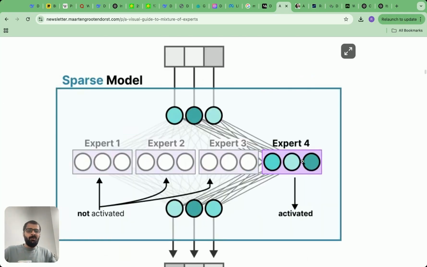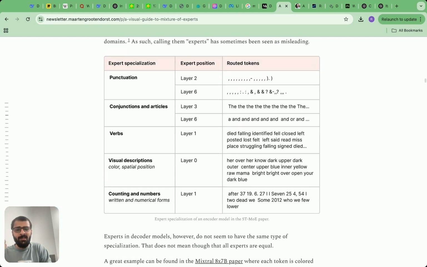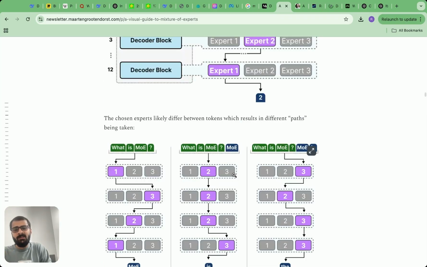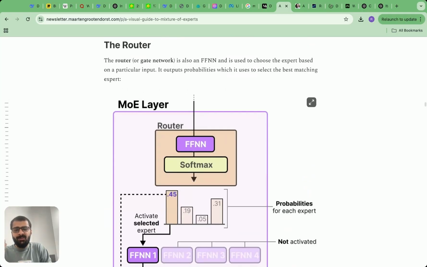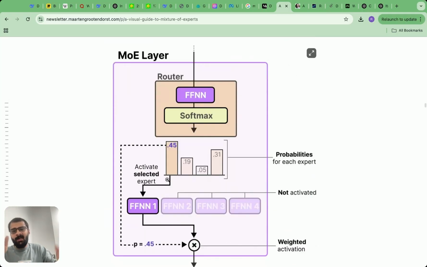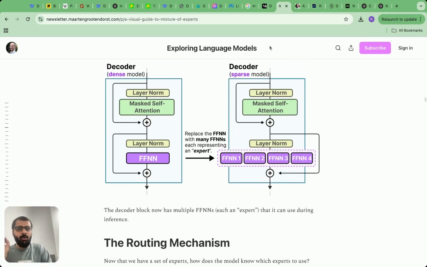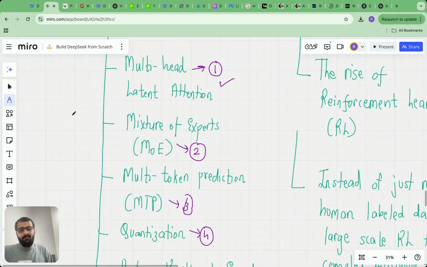The entire neural network is not activated at once, only parts of the neural network are activated. So there is a special routing mechanism which decides which part gets activated and which part does not get activated. This is the router which decides which expert is going to get activated, which expert is not going to get activated. We are going to learn about all of this also in a lot of detail. This is another key innovation which they implemented.